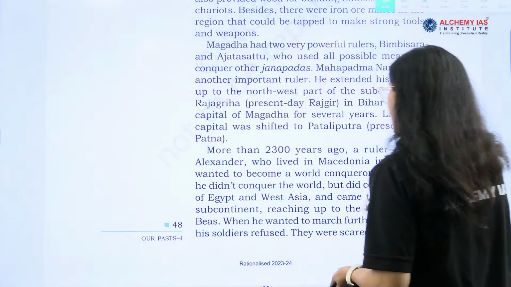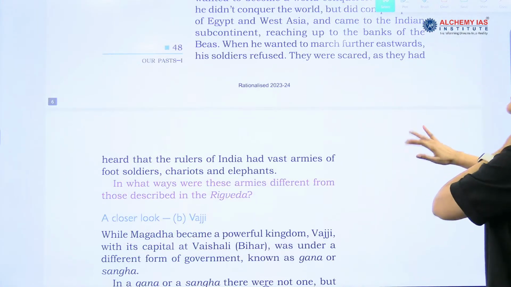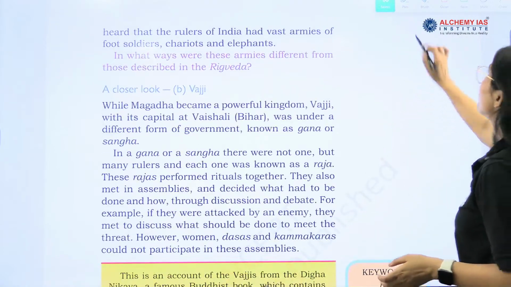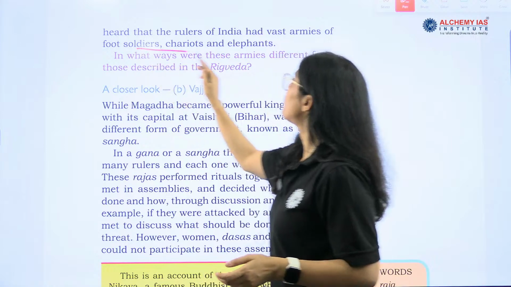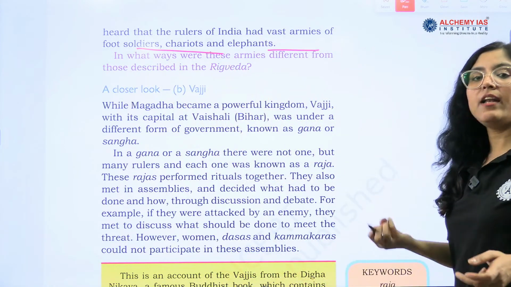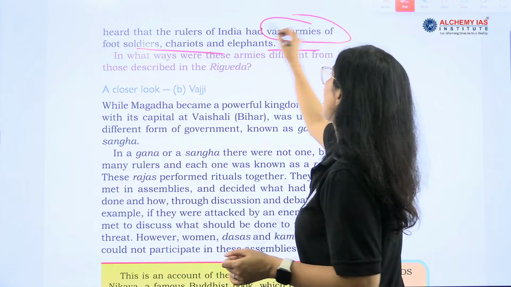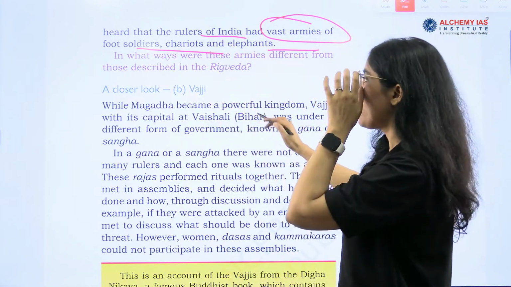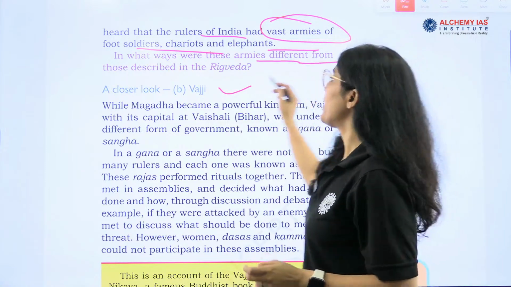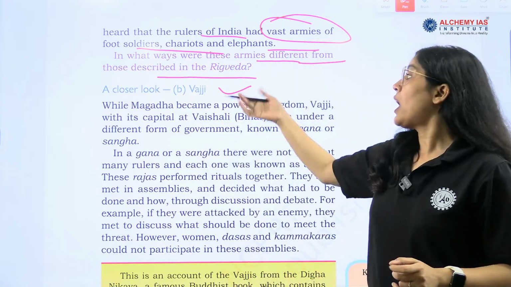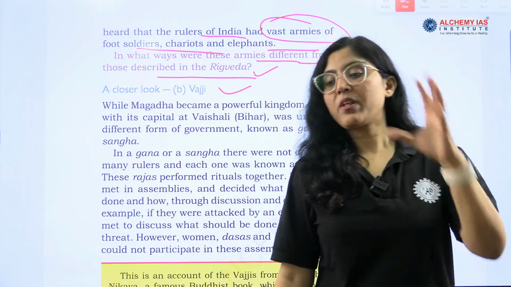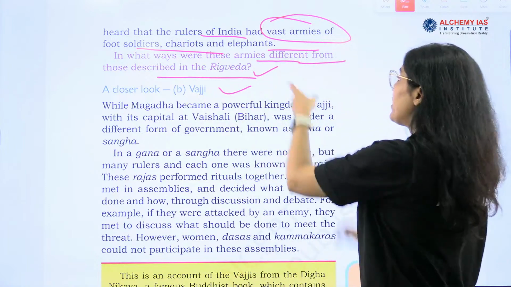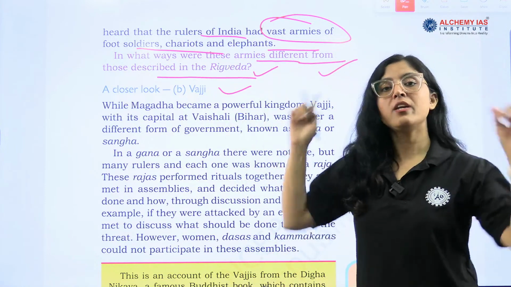His soldiers refused. They were scared, frightened, as they heard that the rulers of India had vast armies of foot soldiers, chariots and elephants. So, because of the vast army employed by the rulers of Magadha, in what ways did these armies differ from the armies described in the Rig Veda? This question can be asked in UPSC also, right? So, you should try to find the answer because I have clearly mentioned it in the video.